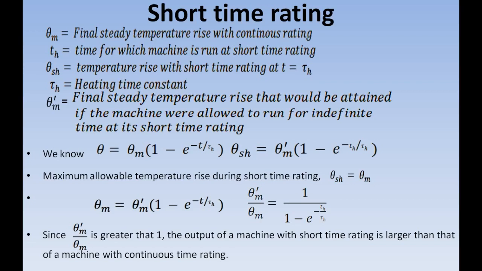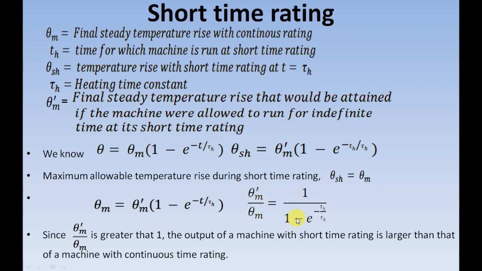So substituting theta m instead of theta sh in this relation, you will be getting theta m is equal to theta m dash into 1 minus e raised to minus th by tau h. From this relation, you will be getting theta m dash by theta m is equal to 1 by 1 minus e raised to minus th by tau h.